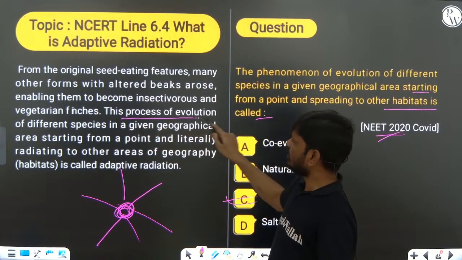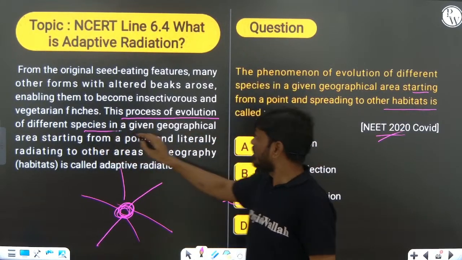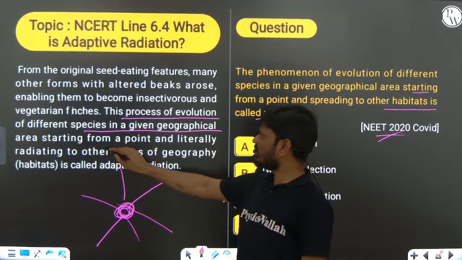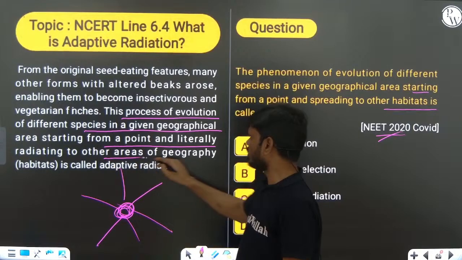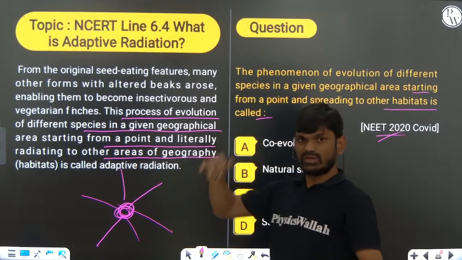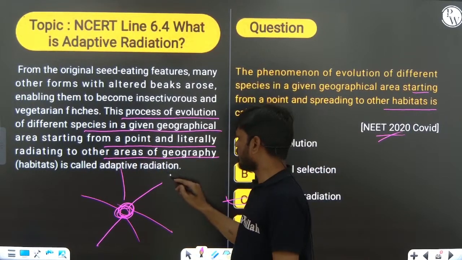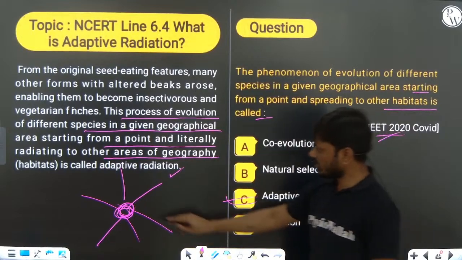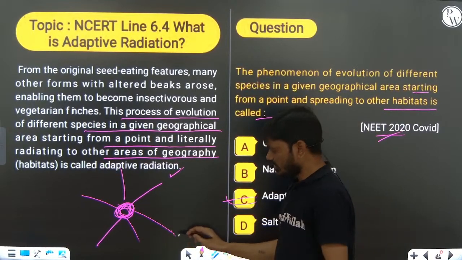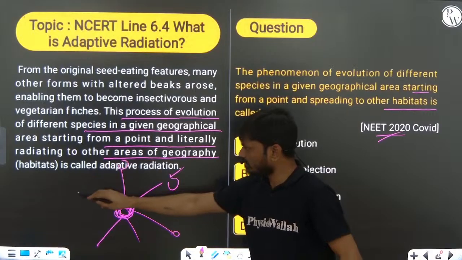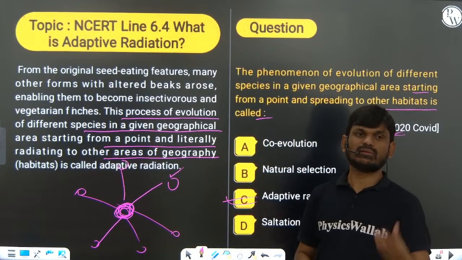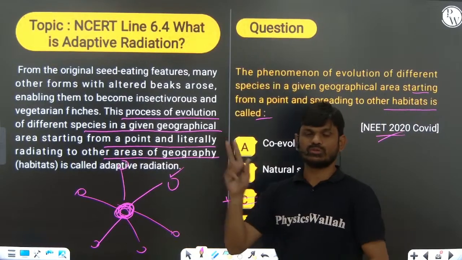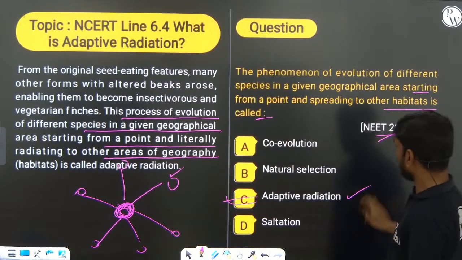You can see the NCERT statement. The process of evolution of different species in a given geographical area starting from one point and radiating to other areas of geography, that means habitats, is called adaptive radiation. This was the earlier first habitat, but later they migrated to the different habitat. According to the surrounding environmental condition, they will adapt and evolve into new species. That is called adaptive radiation.